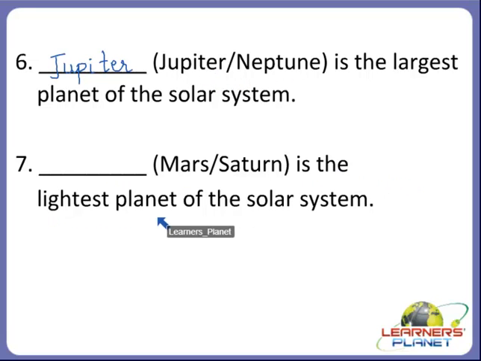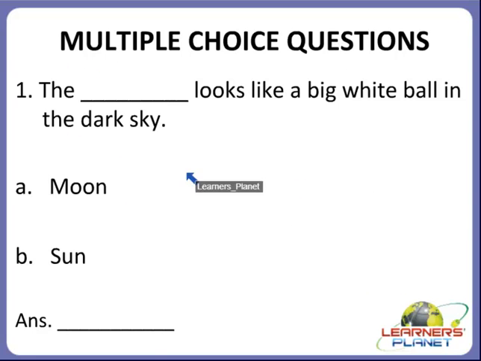Dash is the lightest planet of the solar system. Yes children, is it Mars or Saturn? It's very simple. Yes, Saturn. Saturn is the lightest planet of the solar system. Okay children, I hope you are clear with this activity. Now we will move on to the next activity.